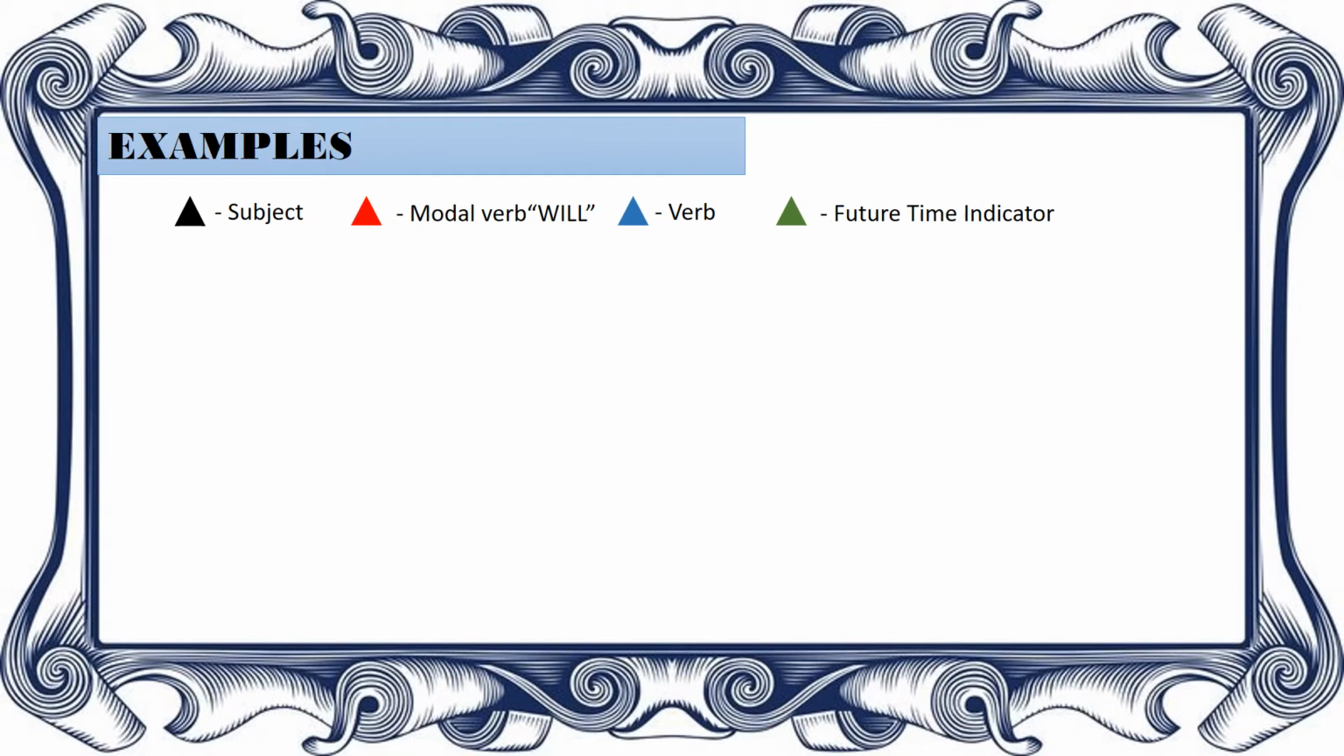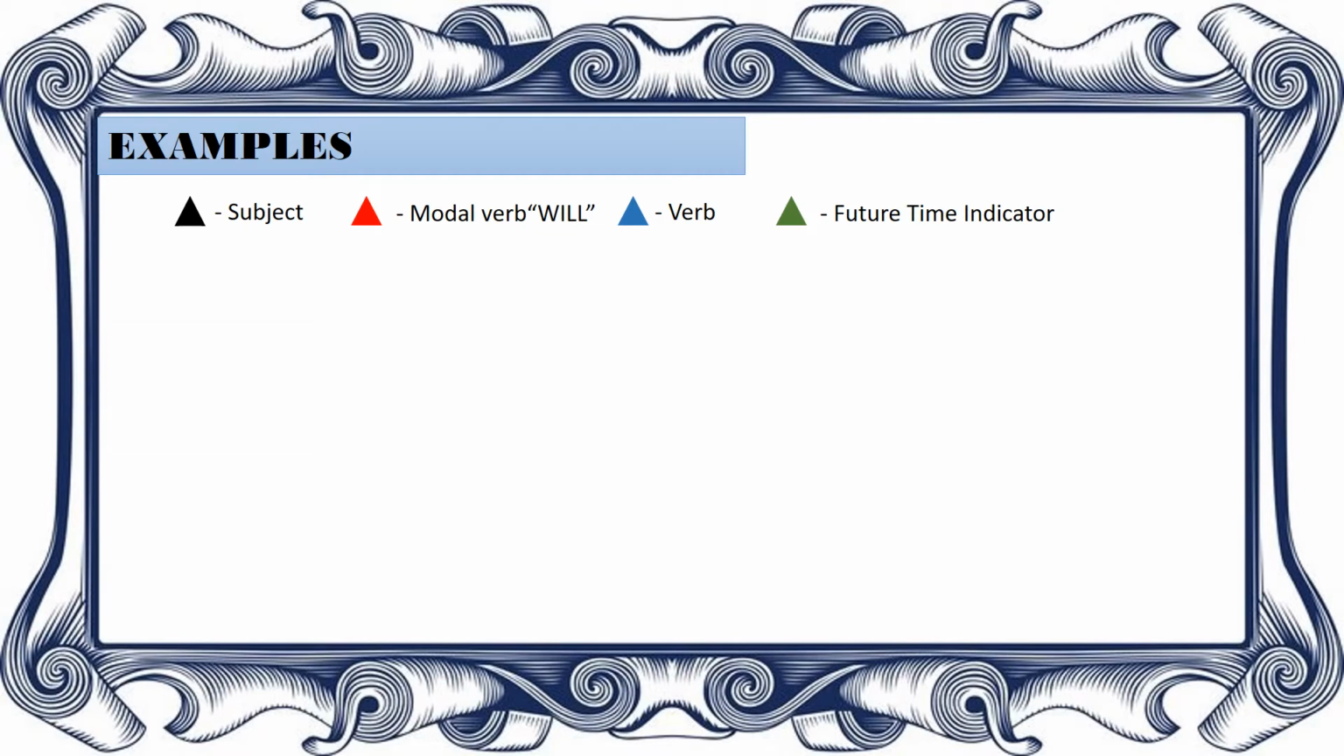So we have here examples. I differentiated the color of each word so that we can tell the functions apart. The black is for the subject, the red is for the modal verb will, the blue is for our verb, and the green is for the future time indicator.